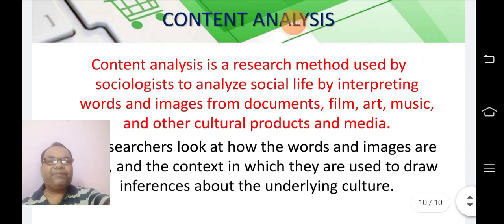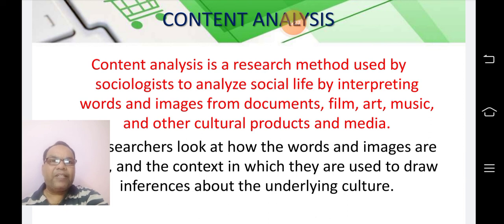Then the next technique for data collection in qualitative research is content analysis. It's a research method used by sociologists or social scientists to analyze social life. Through this method, social life is analyzed by interpreting words and images.